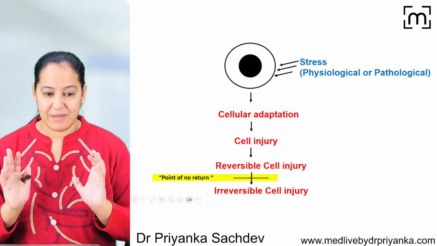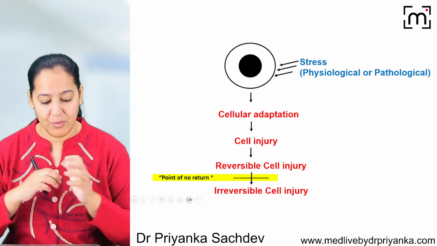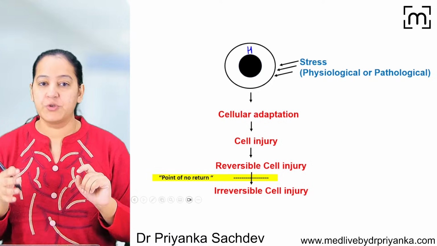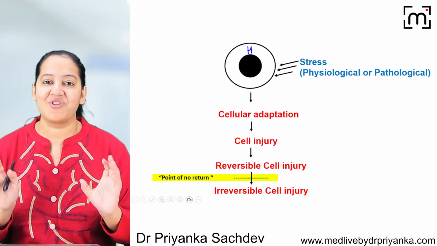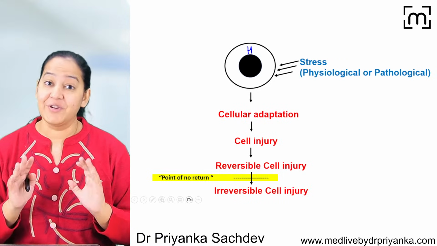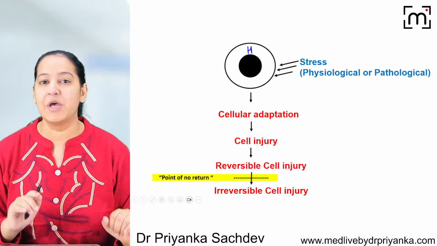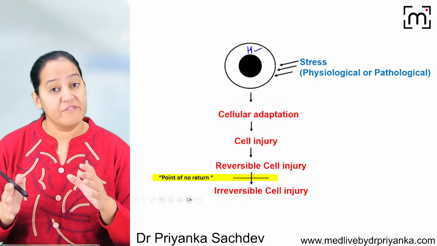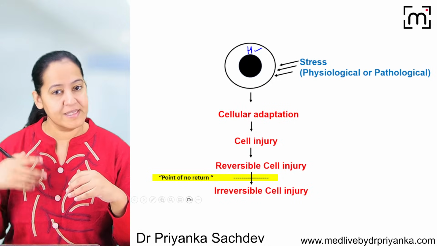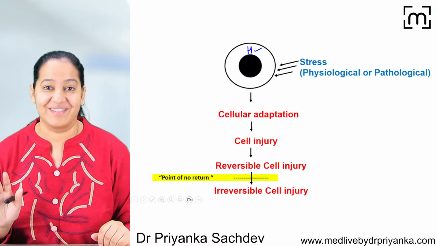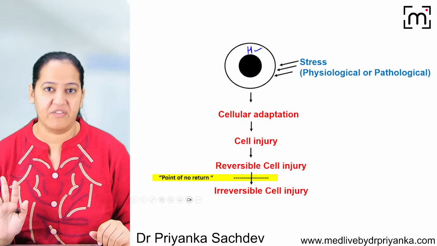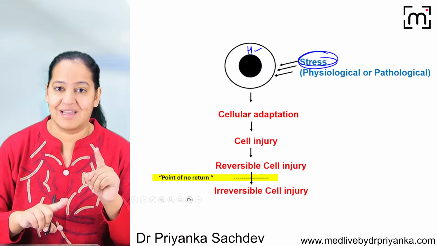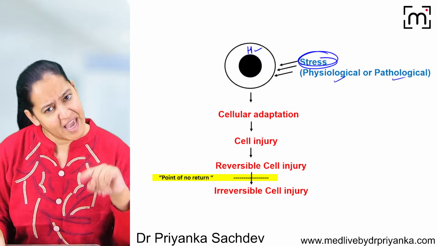First, we have understood this diagram in the last session also. Can you see this cell is in homeostasis? In the human body, from head to toe, we are made up of cells. Cell is the structural and functional unit of life. Normally all the cells are in homeostasis. What do you mean by homeostasis? That is, the cell is performing its function with a specific structure normally. All the cells in the human body are assigned a particular function. They have a specific structure and a specific function assigned to them. That is homeostasis.